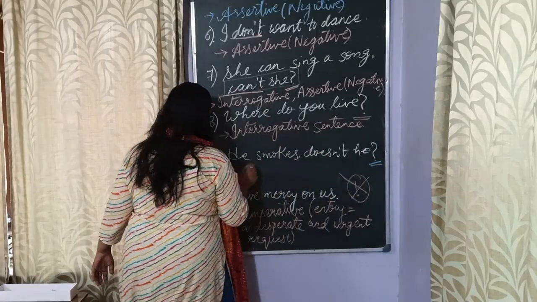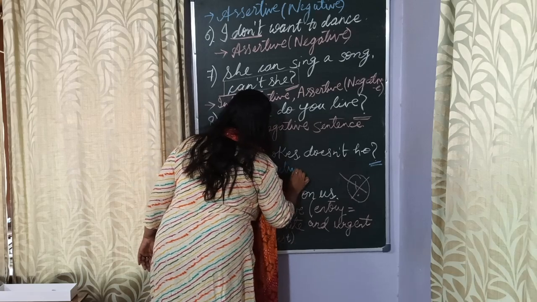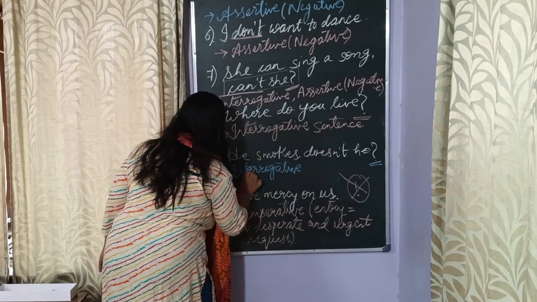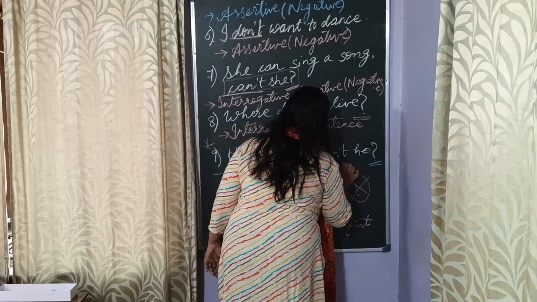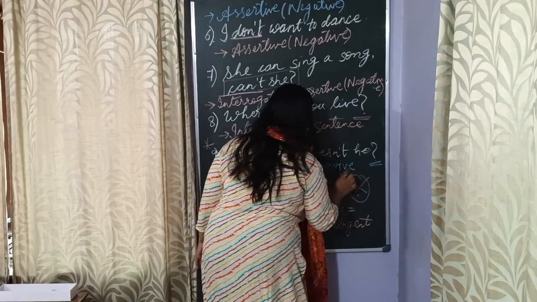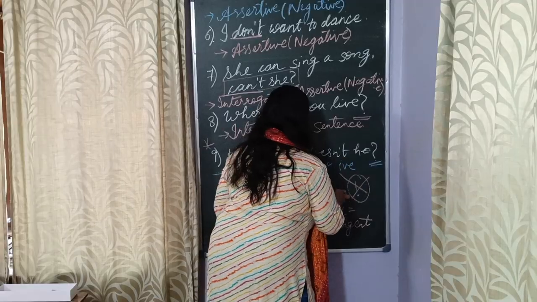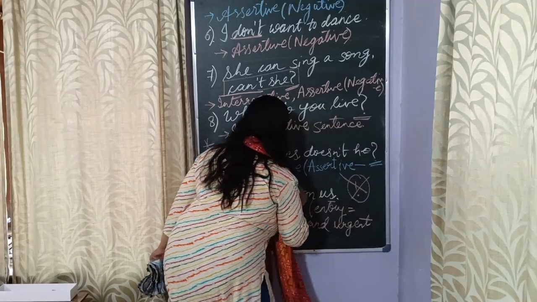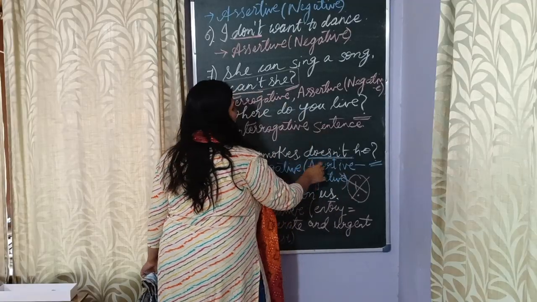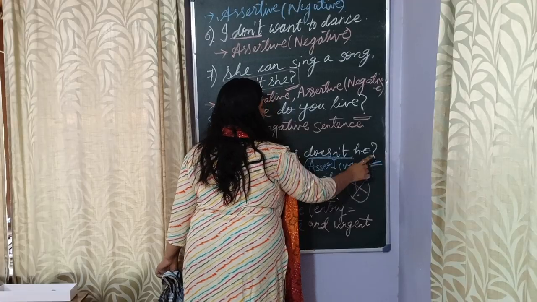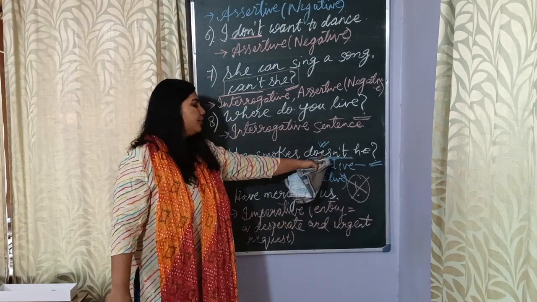One is the question mark, which makes it an interrogative sentence, and this is also an assertive negative sentence because of this word doesn't. Interrogative because of the question mark, and assertive negative because of this keyword doesn't. Doesn't stands for does not.